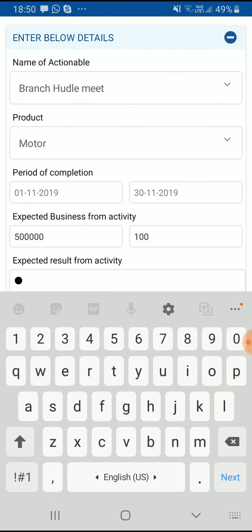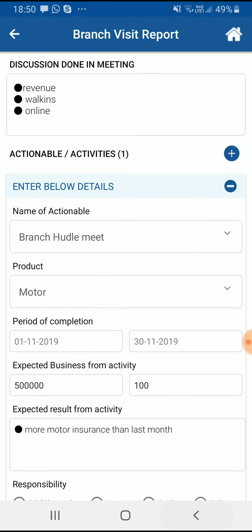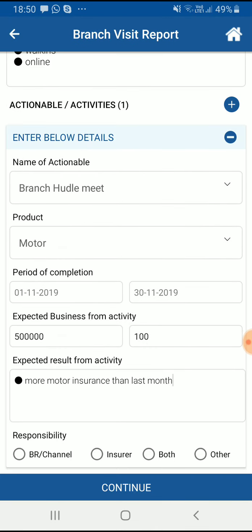Expected result from the activity is more motor insurance than last month. Then I can click on whom is responsible. I think both are responsible, the insurance company as well as the branch.